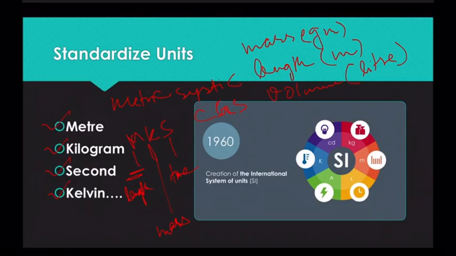And in the CGS system, they use centimeter for length, gram for mass, and seconds for time. Alright? So this MKS system was very famous during the 20th century. It was more popular than the CGS system.